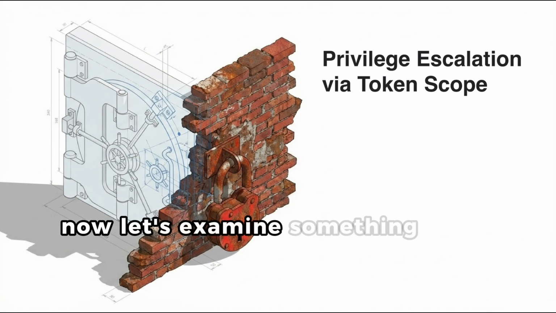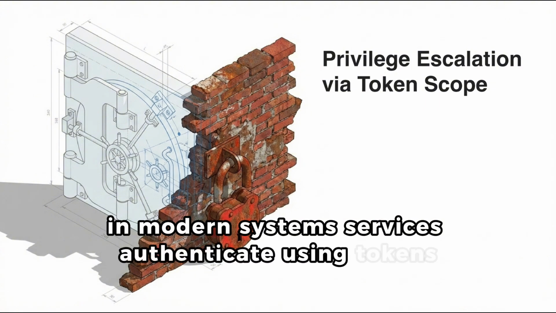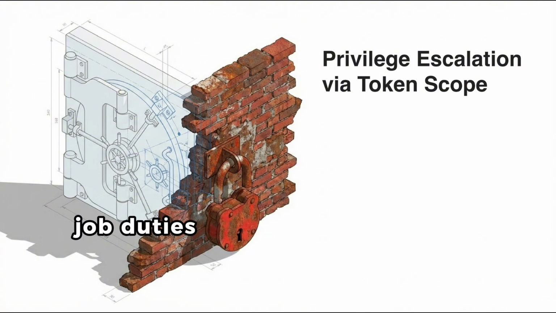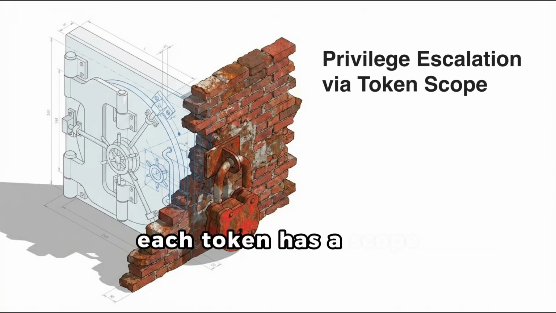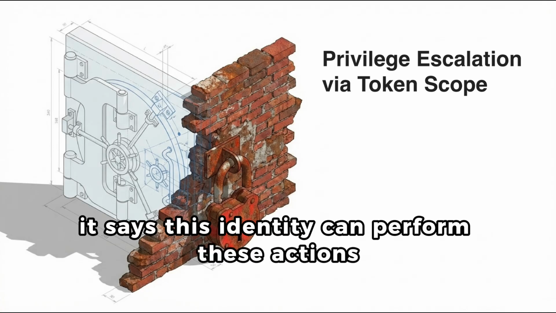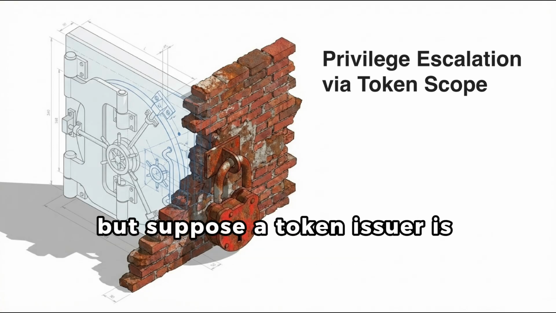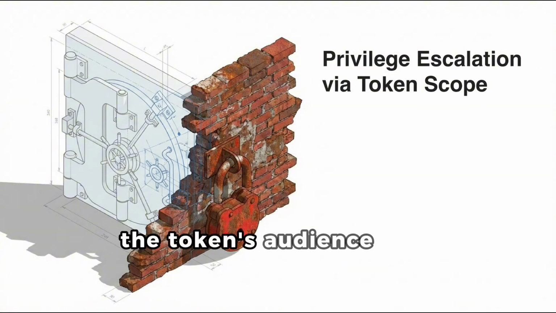Now let's examine something more subtle. In modern systems, services authenticate using tokens: JWTs, OAuth tokens, cloud IAM roles. Each token has a scope. It says, this identity can perform these actions. But suppose a token issuer is misconfigured, or suppose a service fails to validate the token's audience field.